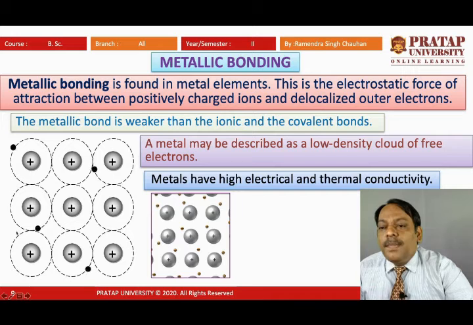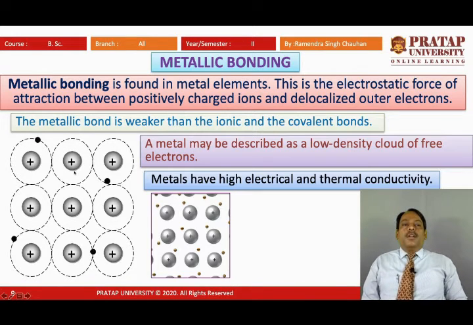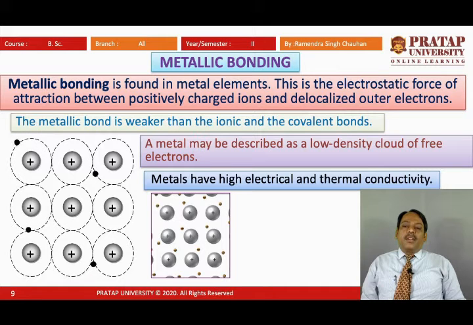So in this way this type of metallic bond is formed, and it is weaker than the ionic and covalent bond, and a metal may be described as a low density cloud of free electrons. Here these free electrons are not in large density, they are in low density. Means the number of free electrons is not large in that particular metal.